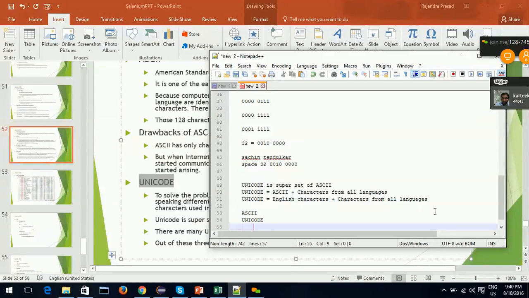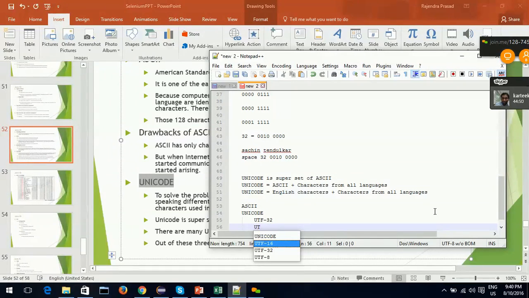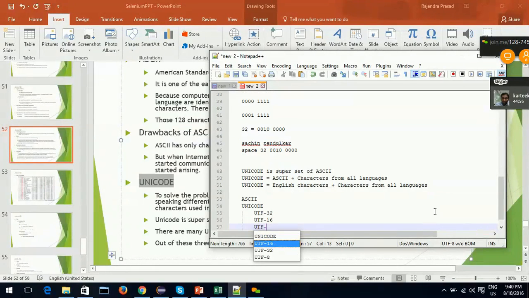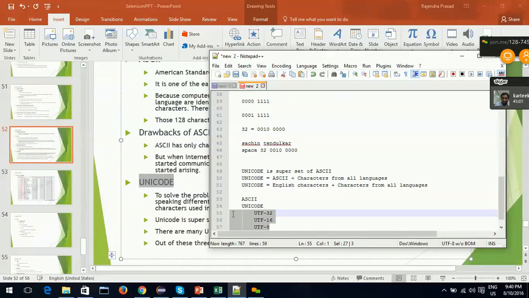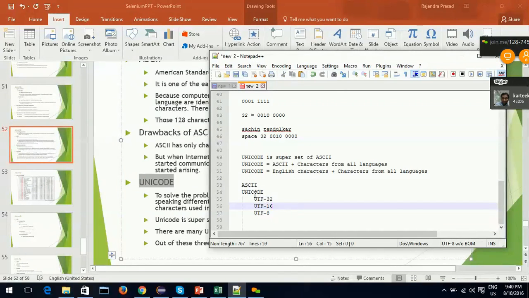Under Unicode there are multiple things: UTF-32 is an actual encoding scheme, UTF-16 is one, UTF-8 is one. So under Unicode the actual schemes are these. When I say Unicode encoding, that is either UTF-8 or UTF-16 or UTF-32. There are a few others, I am not pointing them out here. So these three are famous.